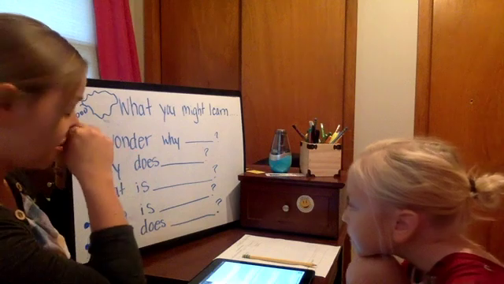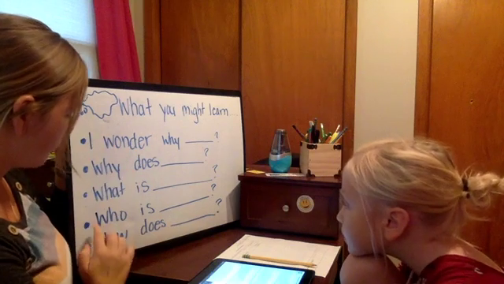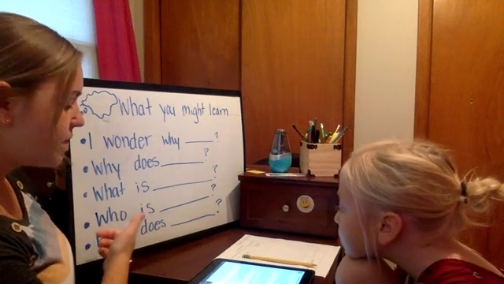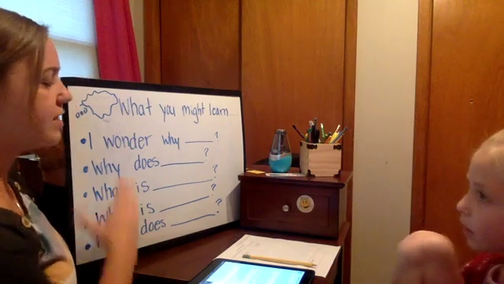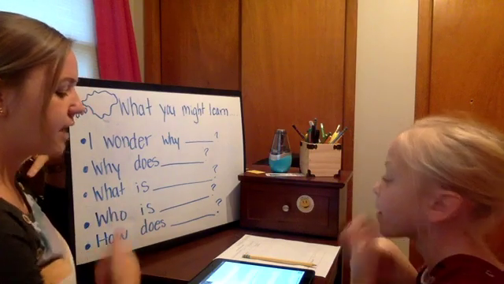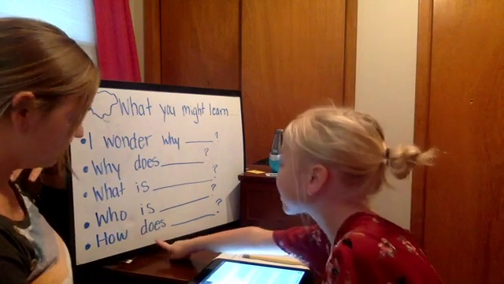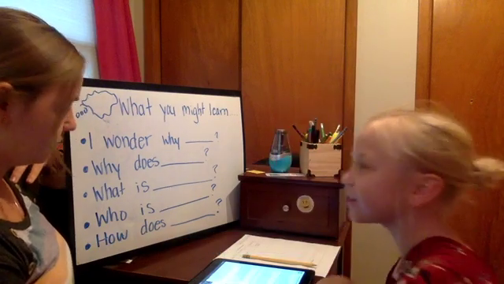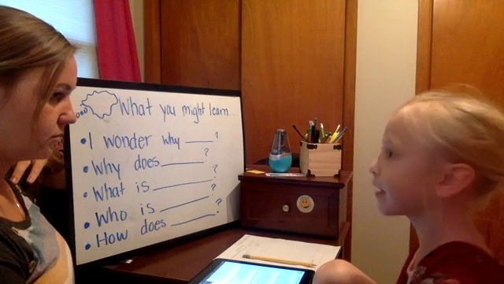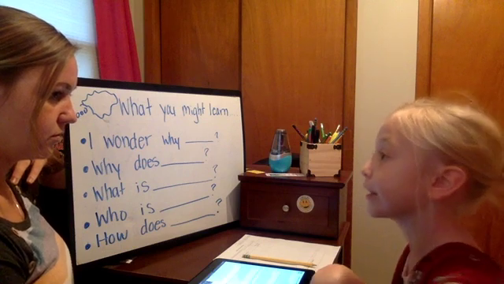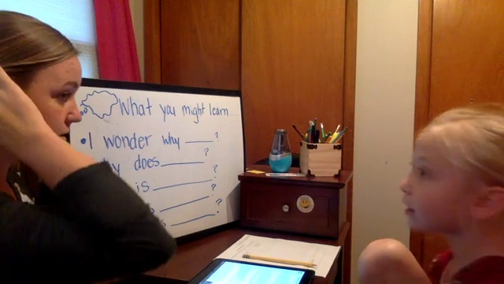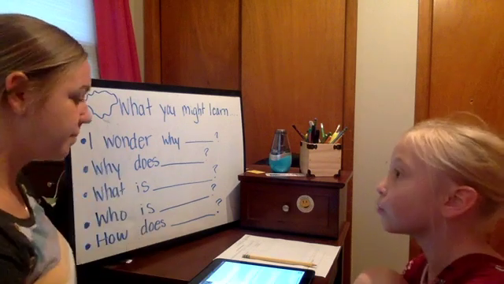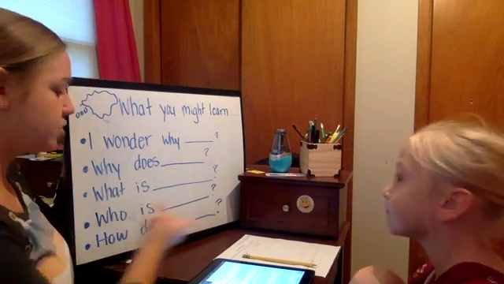And then on the other side, we'll be able to put what it is, because you learned that from the article. Who is, if it talks about anybody you're wondering about, and how does. So these are not things you have to use. They're just ideas to help you get started. How do they make the things, like when they don't have electricity? So how do they make the cookies in space? Is that what you're wondering? Because they don't have electricity. Okay. Or any fire. Very good. So make sure you write that down.